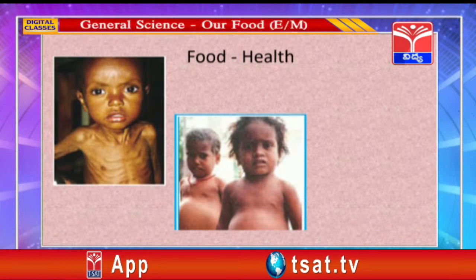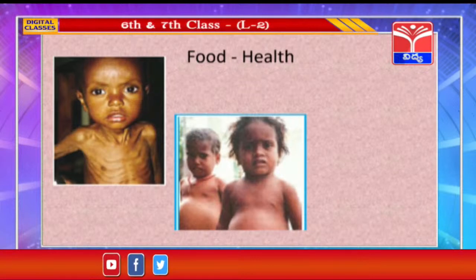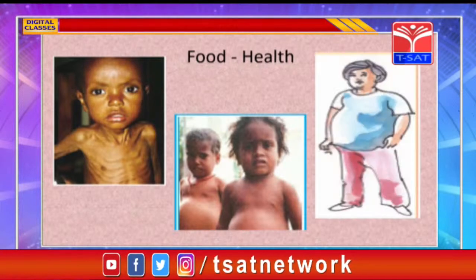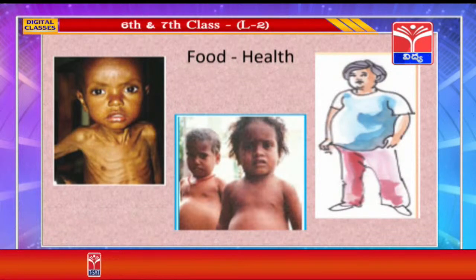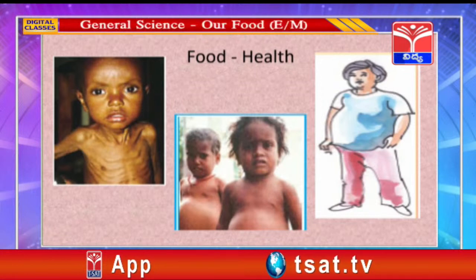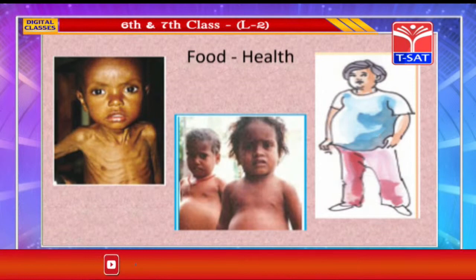He is not taking proteins. These children may suffer with many diseases and fall sick often. Now see the third picture. Here this child is having more of junk food. He doesn't like to have home cooked food. So he got obese. Again, obesity may lead to many other diseases.